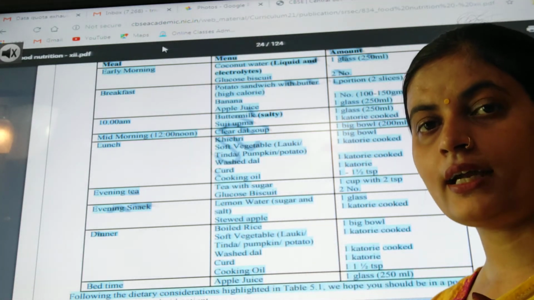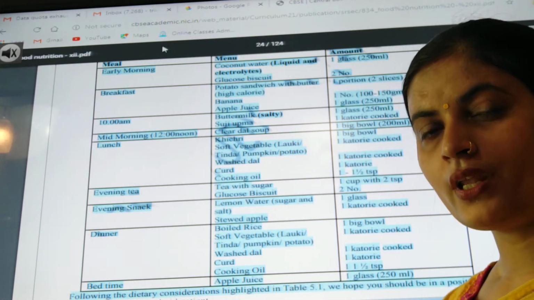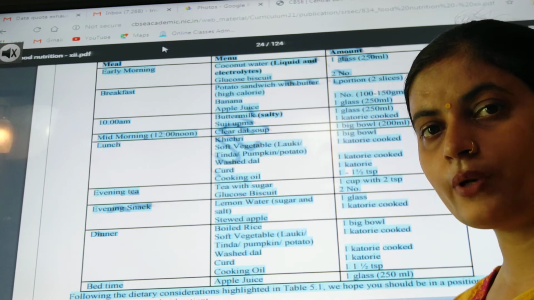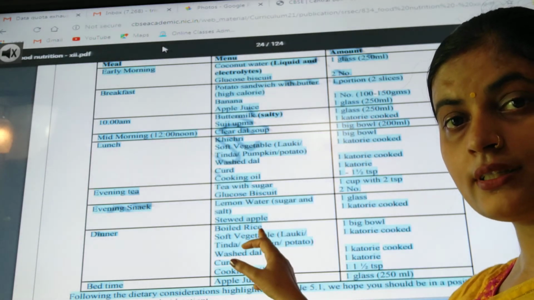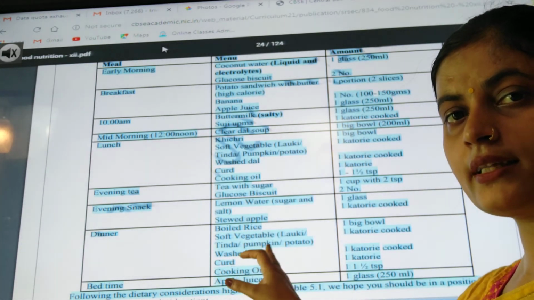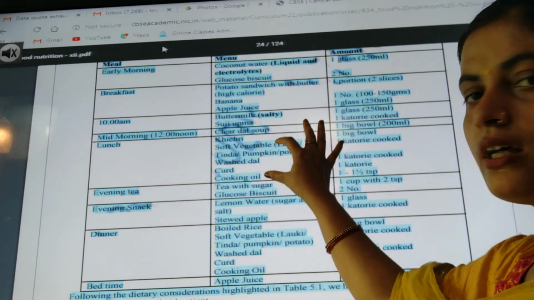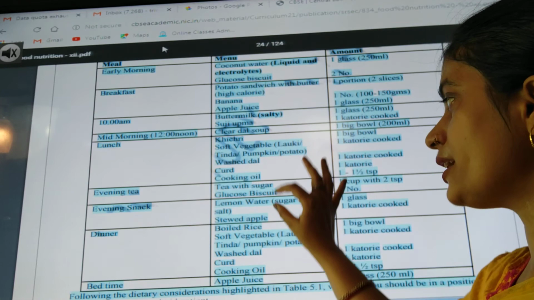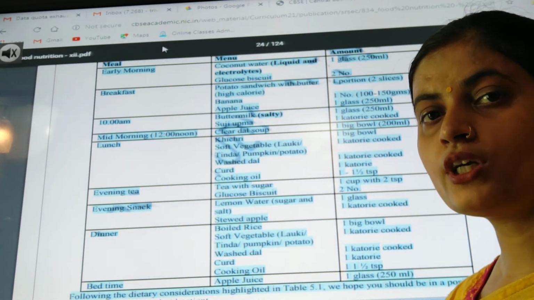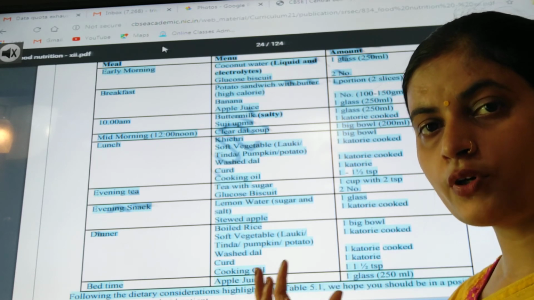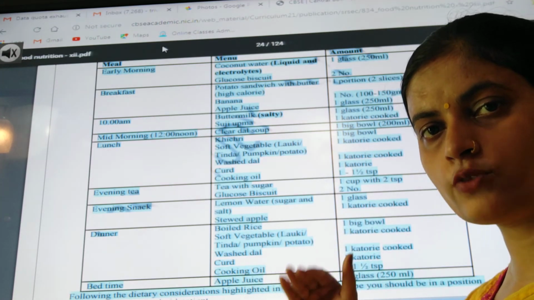Dinner at night is generally taken between 7 to 8, but if someone is taking it around 8:30, that's also okay. So for dinner: boiled rice, soft vegetables, again the same vegetables are repeated. You can see the whole menu of lunch is repeated, only khichdi is replaced with boiled rice, and we can even replace it with other things also. And why are we not offering chapati here? Because that would not be that easy to digest. Boiled rice and all this will get easily digested in the body, that's why it is added there.